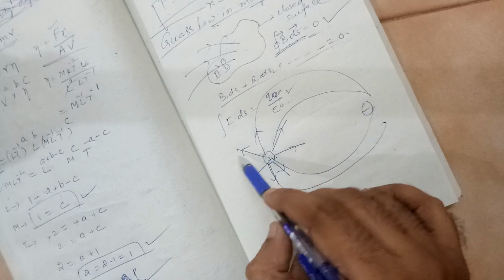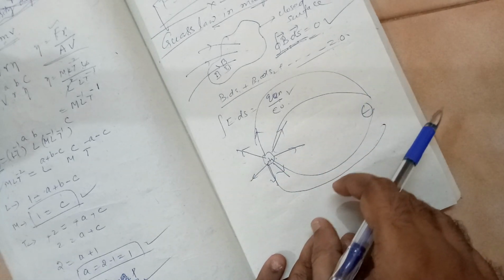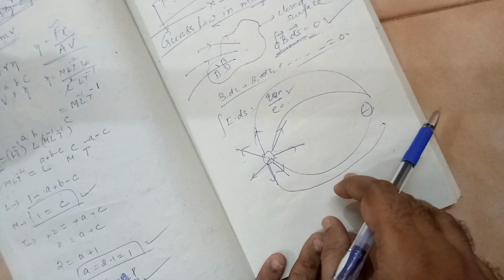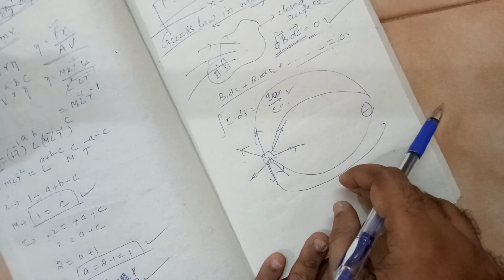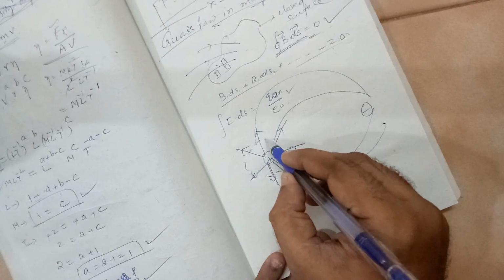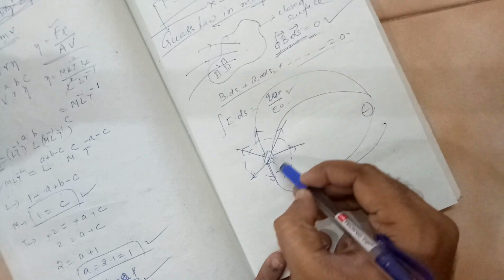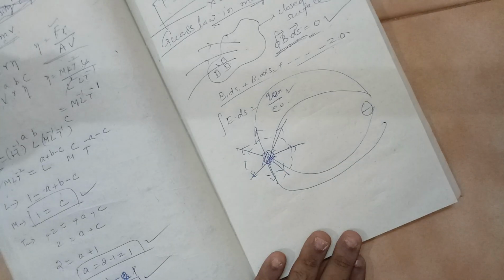But can I take a single isolated positive charge? The answer is yes, I can. And here, let us say I consider a Gaussian surface. So I have a net enclosed charge in this.